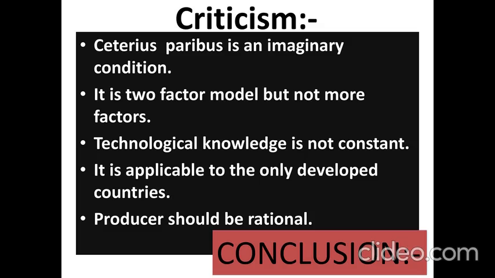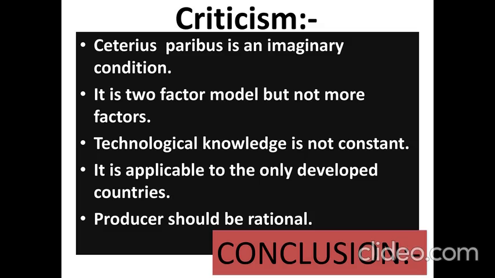Therefore, this theory fails. Producers should be rational, but sometimes all producers are not rational. They do the business by practice, or sometimes they lose also. But never mind, they continue. Even though they are getting a loss, assuming that they will get future profit, they continue the business. Therefore, rationality is not always required. Sometimes social factors will also be taken into consideration. So these are all the important criticisms, and the transitivity law and many other things we can discuss as criticisms.